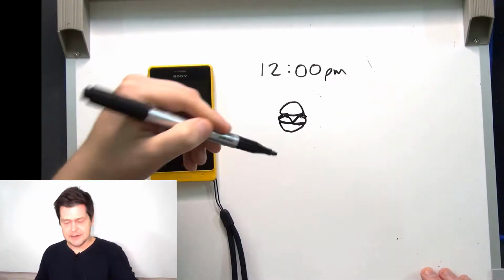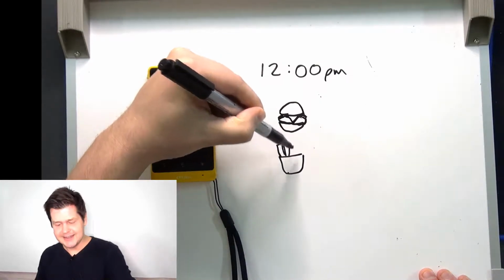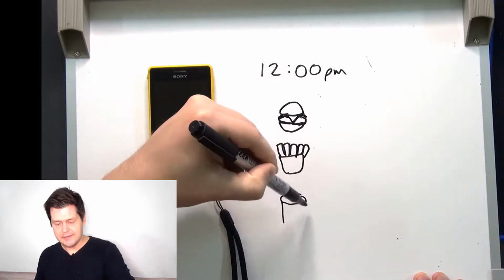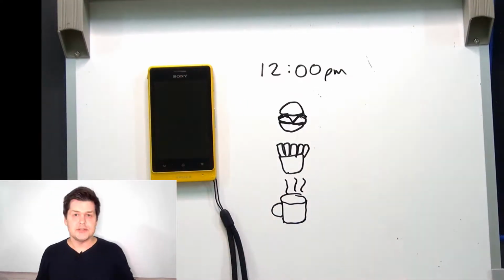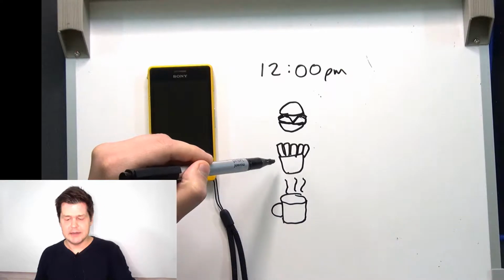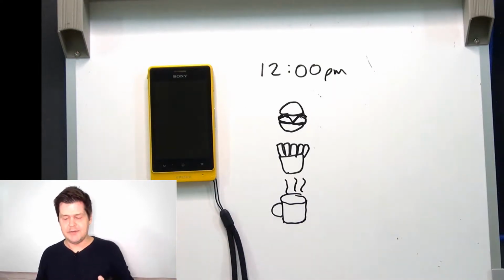I also want some French fries for lunch. Here's some French fries. And I also want some coffee. So here is a cup of coffee. So for lunch, I want to eat a cheeseburger and some French fries, and I also want to drink some coffee for lunch.